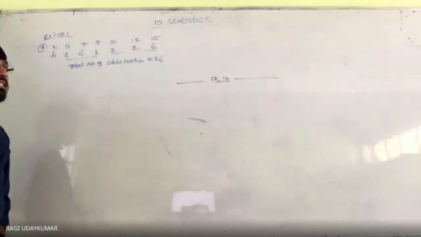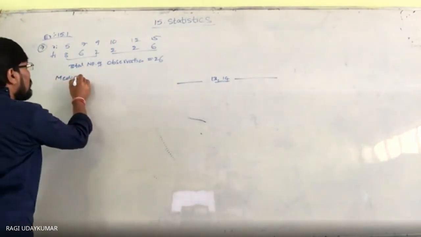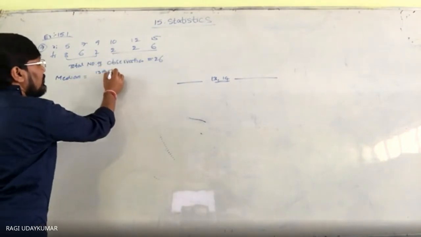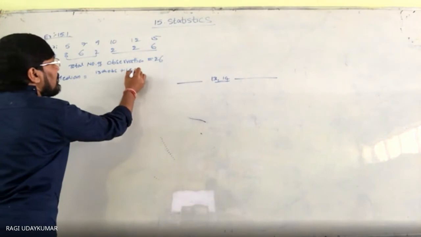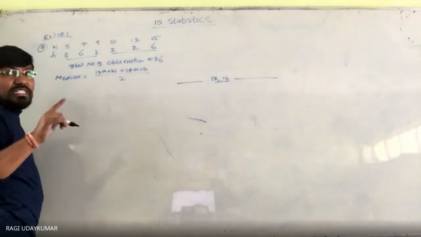The average of the 13th observation, 14th observation divided by 2. If you are doing median, you are going to get. So now median is equals to, in this situation, 13th observation plus 14th observation divided by 2 because 26 observations are there.